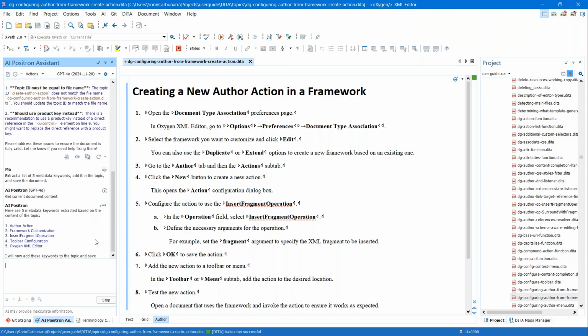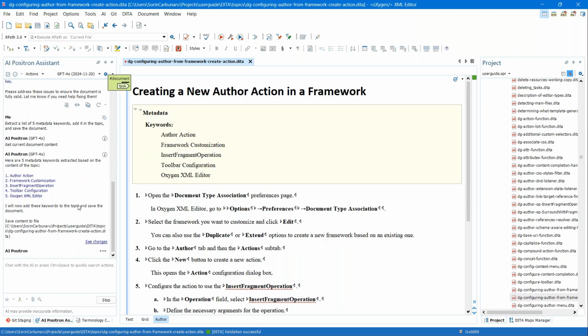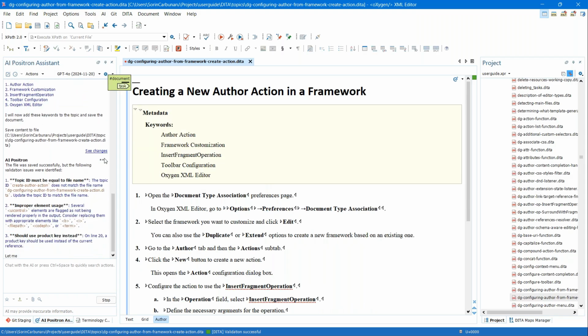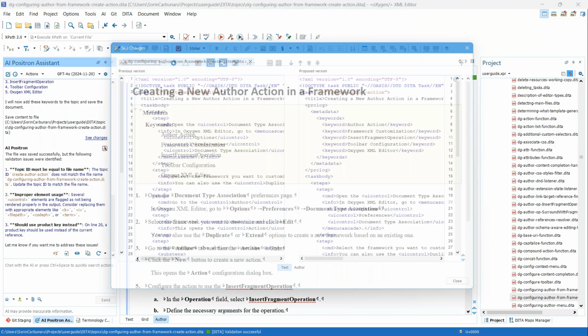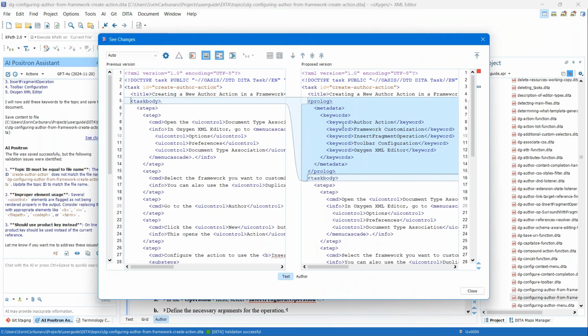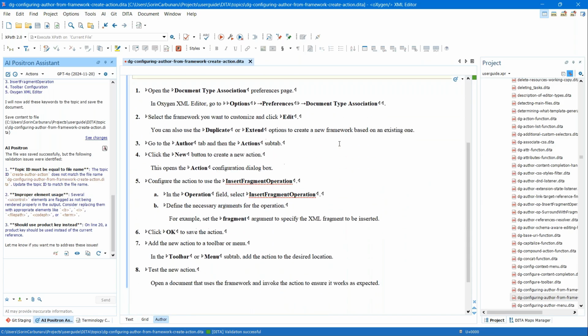And each time the AI saves content in our topic, you will see a see changes link. So for example, here on the second call, we get this see changes, and we can see exactly what happened in this instance of calling the save documents function. So this is one way of creating a topic, and now we have our tutorial with step-by-step instructions for creating an author action.